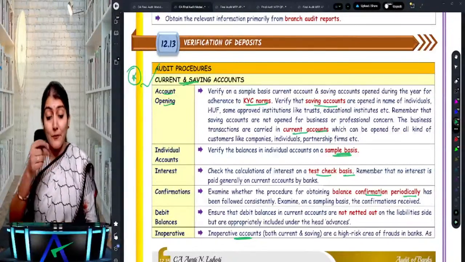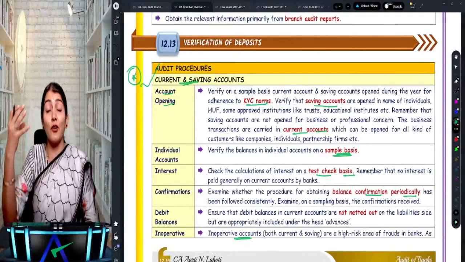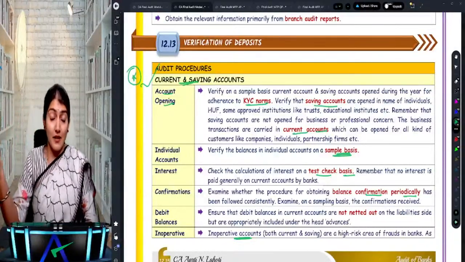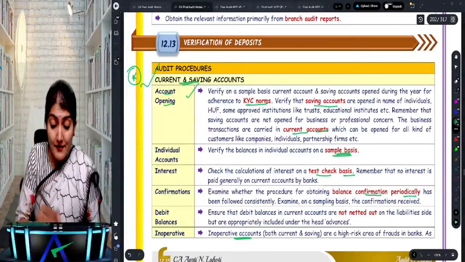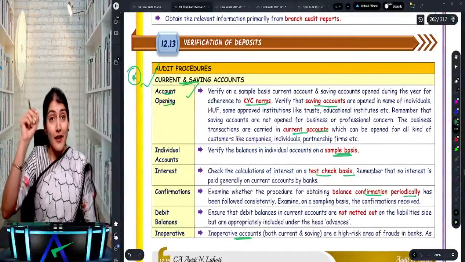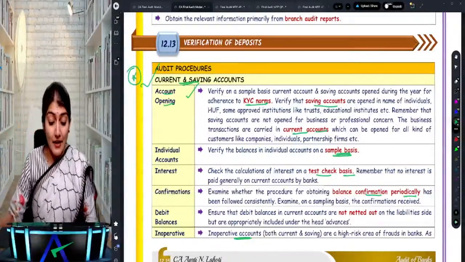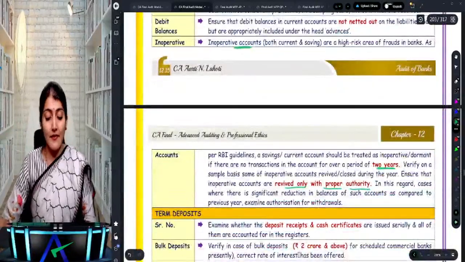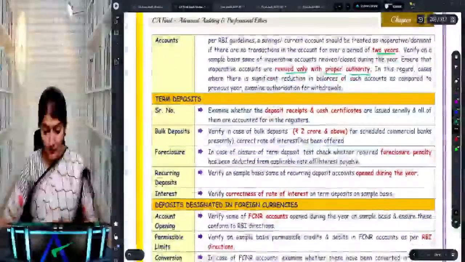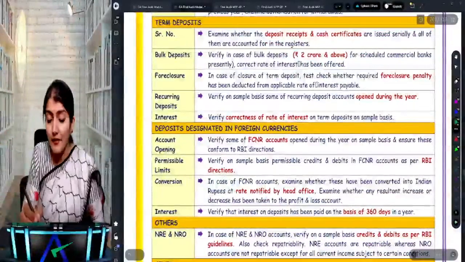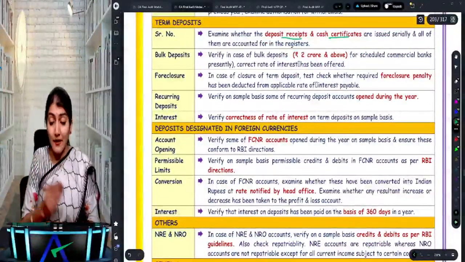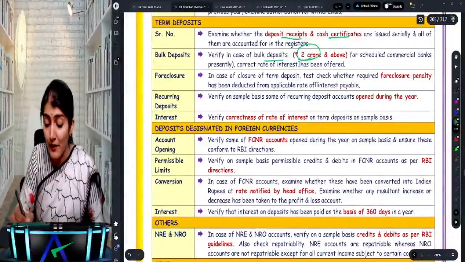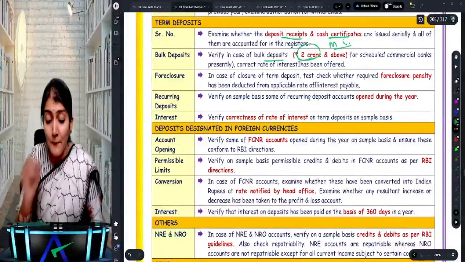So, audit procedures for the verification of the current and the savings account. Account opening, KYC, in whose name it can be opened. Then individual accounts, interest, then the confirmations and the debit balances. And the last one is the inoperative accounts. Then term deposits: FD, the deposit receipts and the cash certificates. Bulk deposit if it is 2 crore and above. So that's again a candidate for the MCQ.